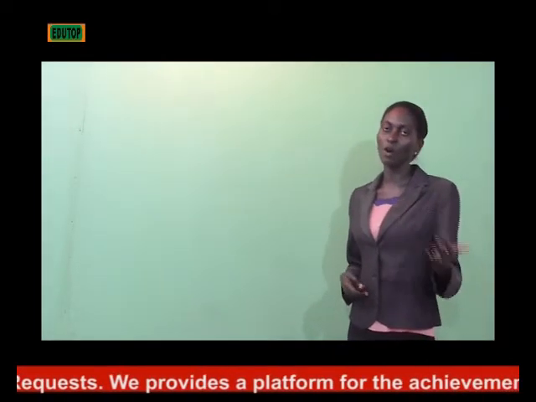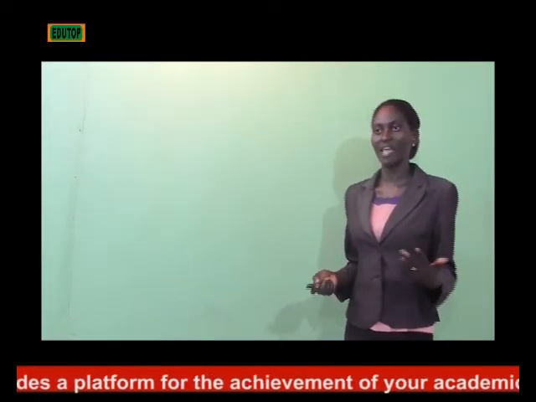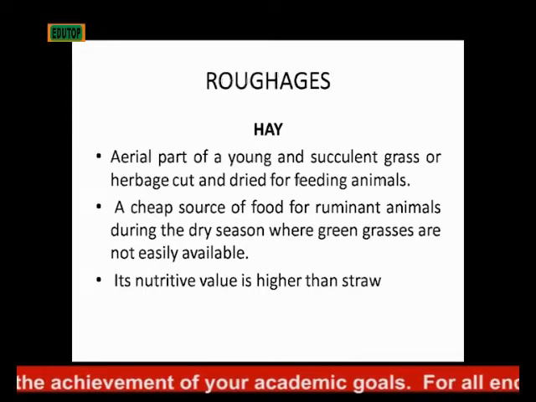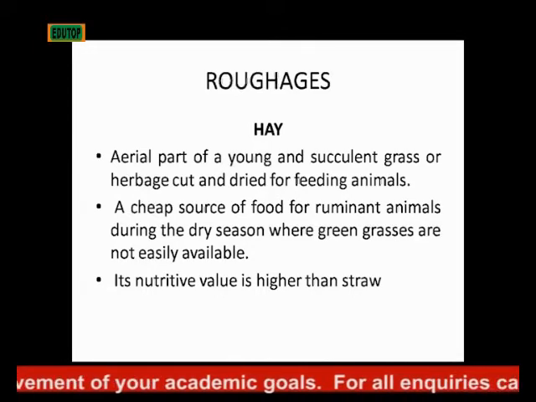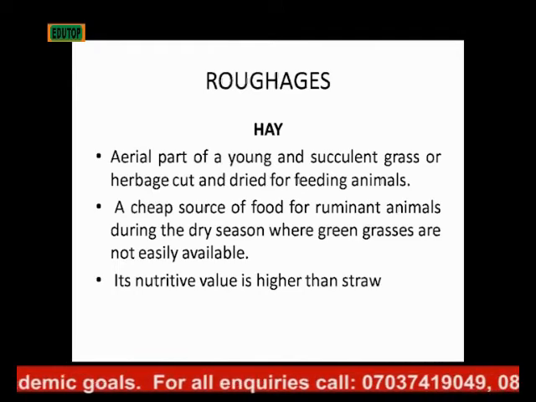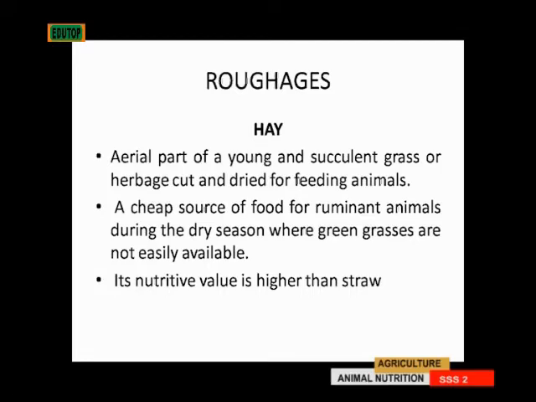What are they made up of, and what differences or similarities do they have? And the first is hay. Hay is gotten from the aerial part of a young and succulent grass or herbage cut and dried for feeding animals. That's hay. It's gotten from the aerial part, that's the young part of a succulent grass. It is a cheap source of food for ruminant animals during the dry season, where green pastures are not easily available.